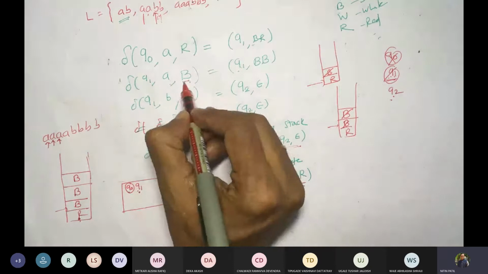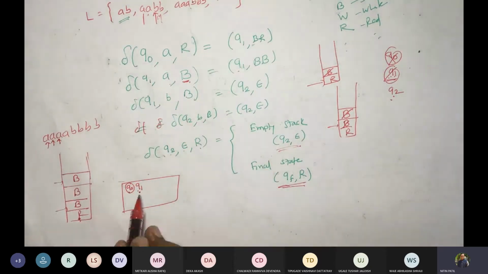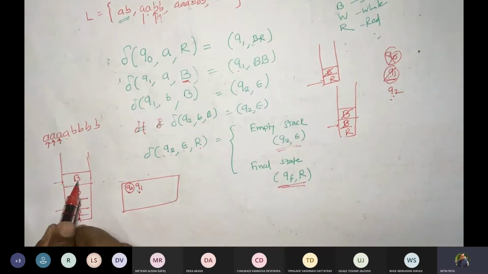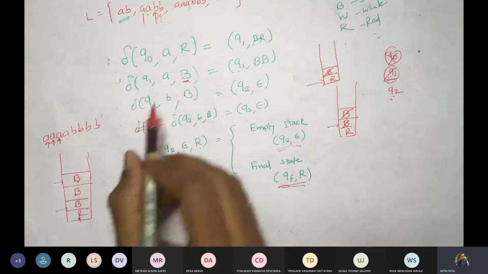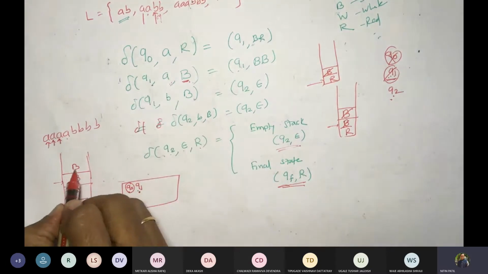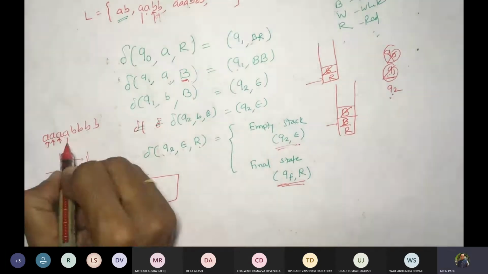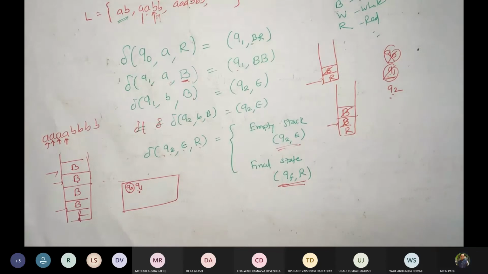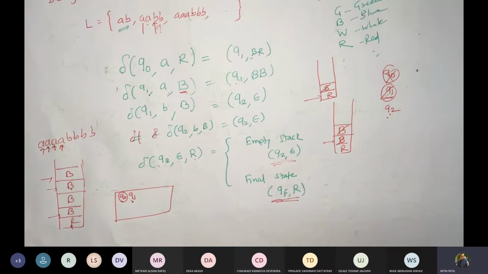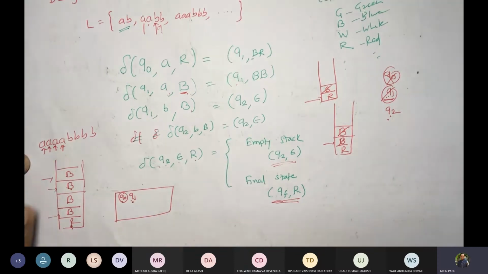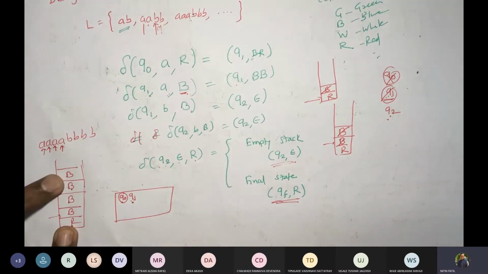So we will consider only the top of the stack, like this one. Now next one, Q1 A B. What should happen? One more blue plate. How many elements are pushed onto the stack? 4. Why 4? Because we had 4 A's, correct? That's right, that's why we pushed 4 elements. Now we are remaining in the same state.